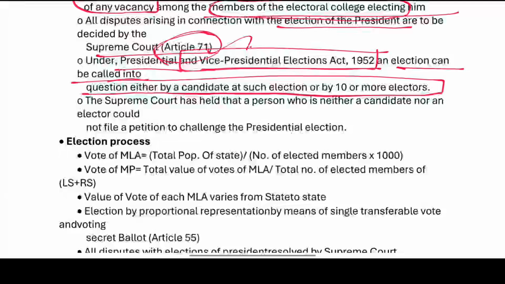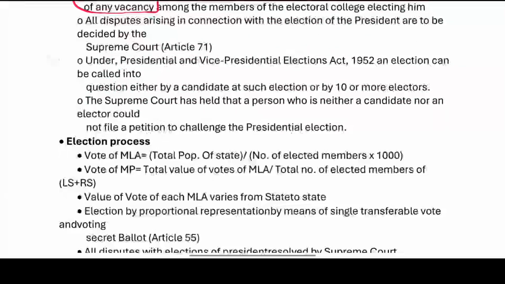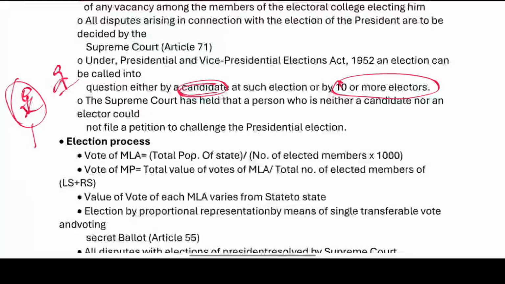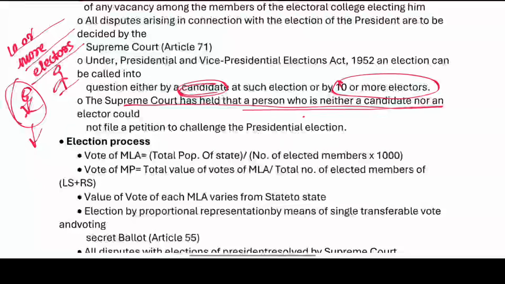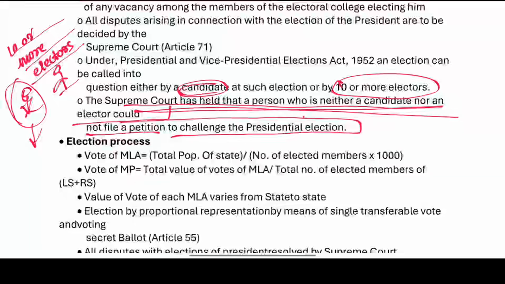Who can call the election into question? It's by the candidate at such election or by 10 or more electors. The candidate who's participating in the election, he himself, or we need to have 10 or more electors. The Supreme Court has held that a person who is neither a candidate nor an elector cannot file a petition to challenge the president's election.